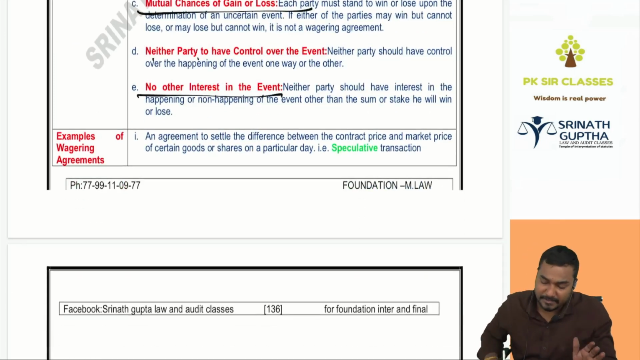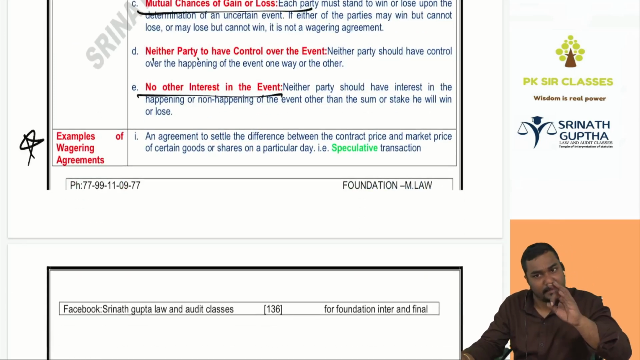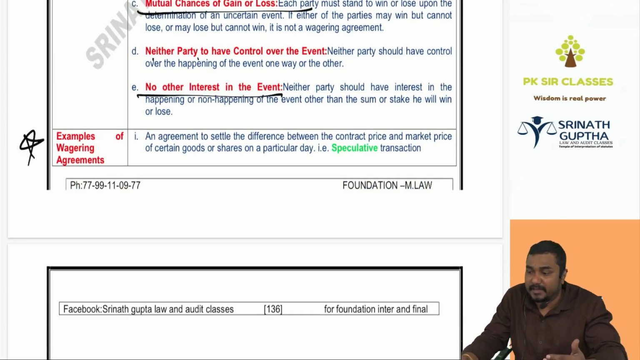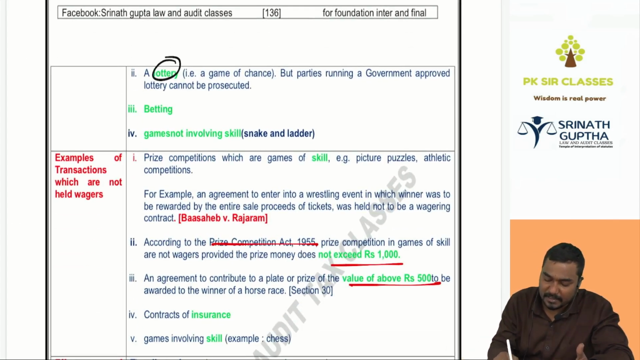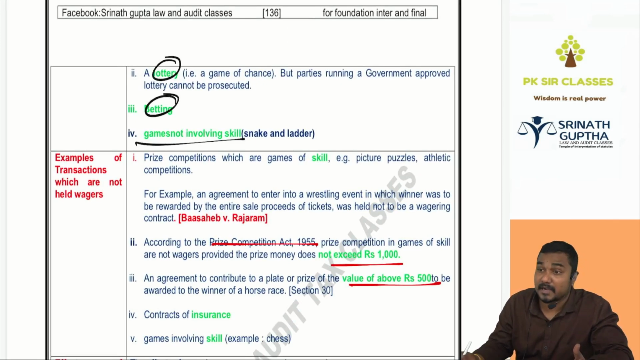Examples for wagering agreement. This also comes in the exam, beta. In wagering, everything is important. That's why I kept 10 stars. So give me some examples of wagering: speculative transactions like lottery, betting, games not involving skill, like snake and ladder, where there is no skill.